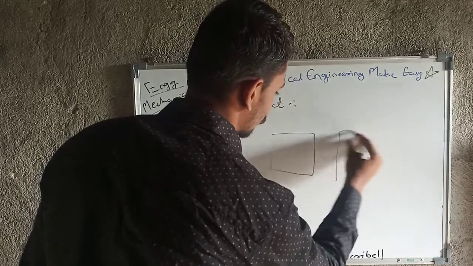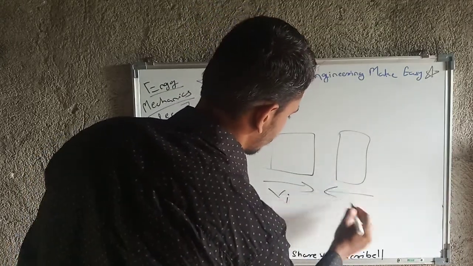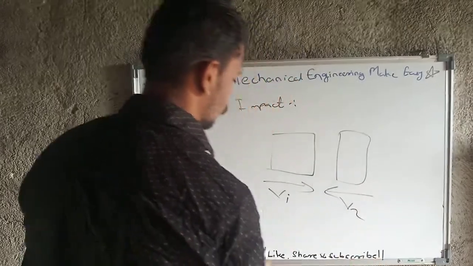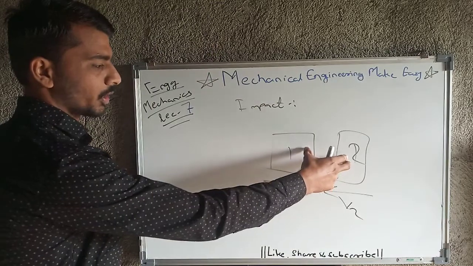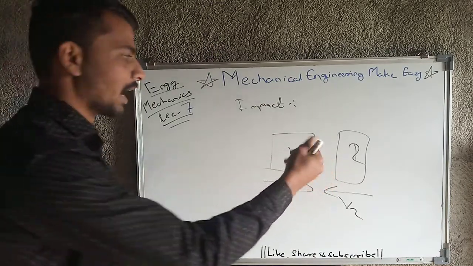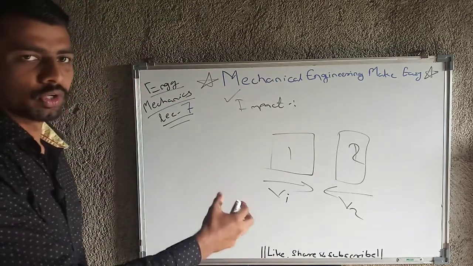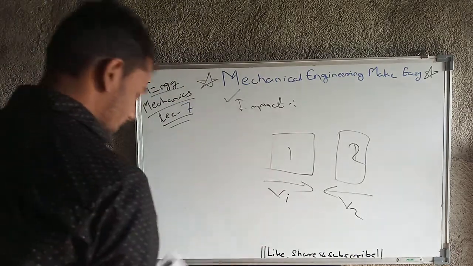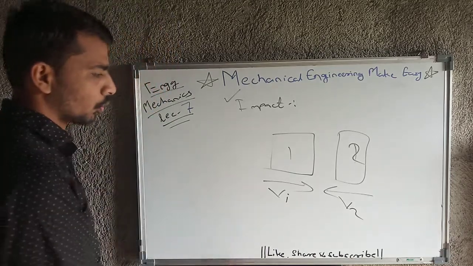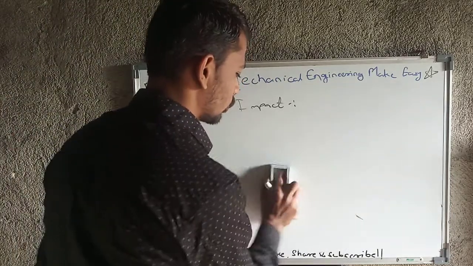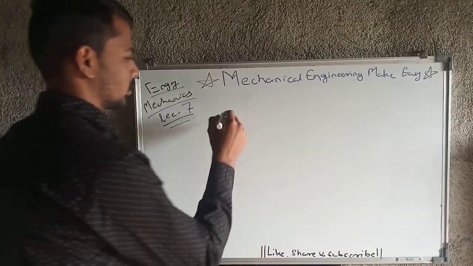For example, these are two bodies, one moving with velocity v1, and this is moving with velocity v2. This is body 1, body 2. So what will happen, these bodies will collide with each other, and this is nothing but impact. Okay, what is impact? Collision of two bodies, that is nothing but impact. Then depending on this impact or collision of two bodies, there is one term, that is nothing but coefficient of restitution.